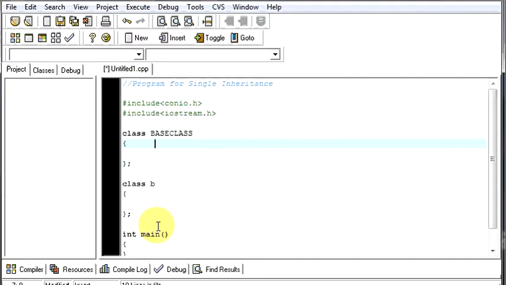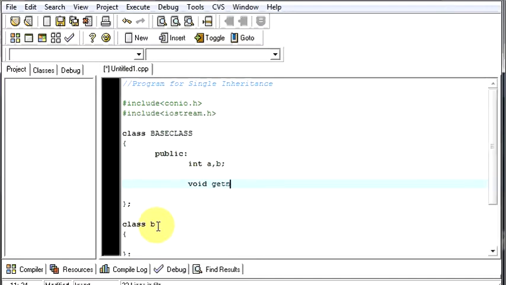In our public section, I'll declare some integers A and B, and a function named getNum, which will take two numbers as int x and int y. In this getNum function, I'll say A will be equal to x and B will be equal to y. So whatever values come into this function, we'll assign them to A and B.